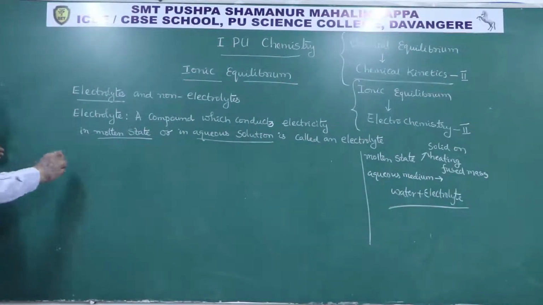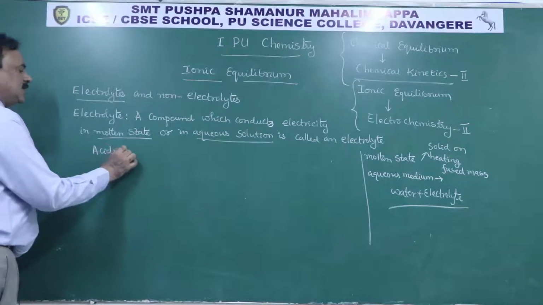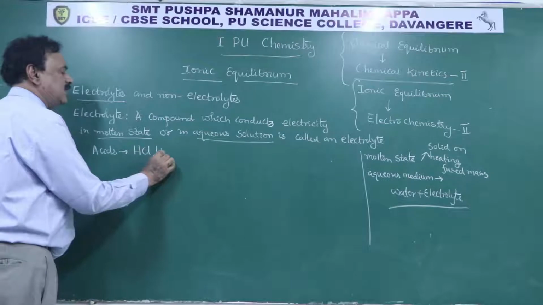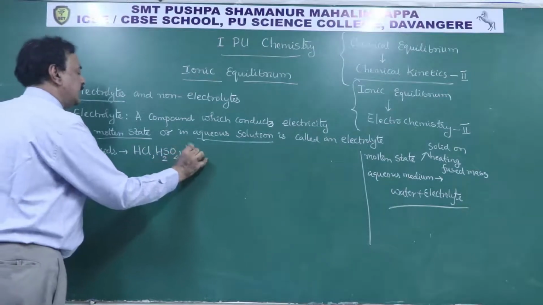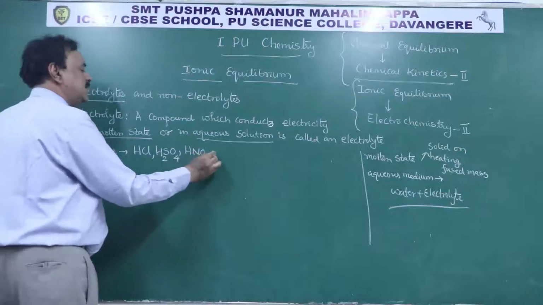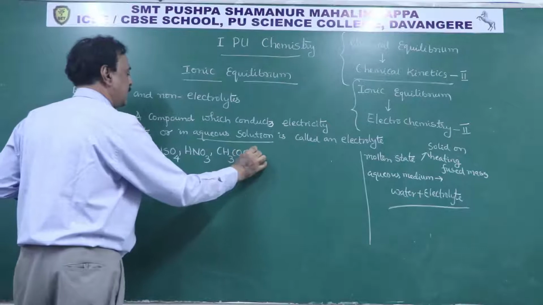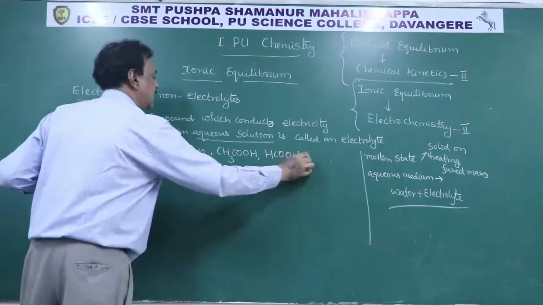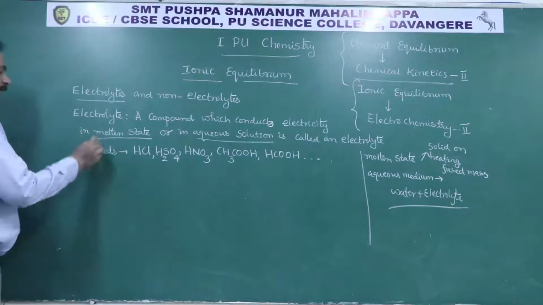All acids and bases are electrolytes. Acids like hydrochloric acid, sulfuric acid, nitric acid, acetic acid, or even formic acid, HCOOH, or similar carboxylic acids, are good examples of electrolytes.